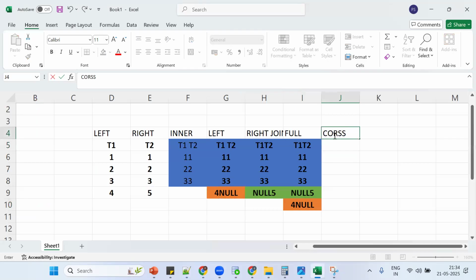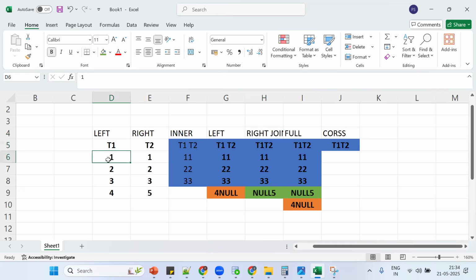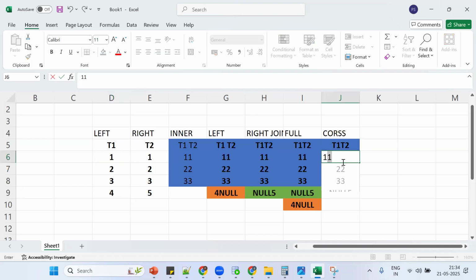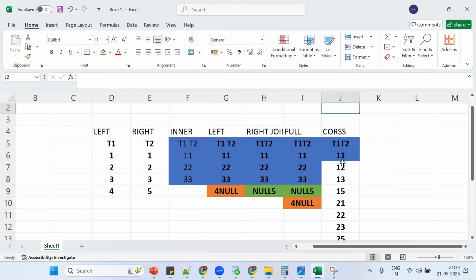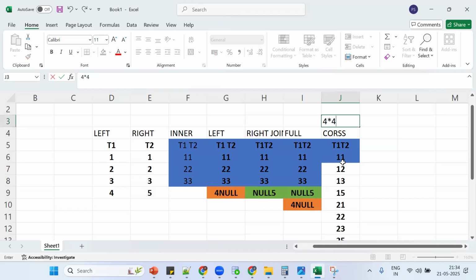Now, what is cross join? Simply a multiplication of two tables. So generally 1, 1, 1, 2, 1, 3, 1, 5. 2, 1, 2, 2, 2, 3, 2, 5. 3, 1, 3, 2, 3, 3, 3, 5. Like this it is a multiplication, nothing but 4 into 4, which gives 16 records.